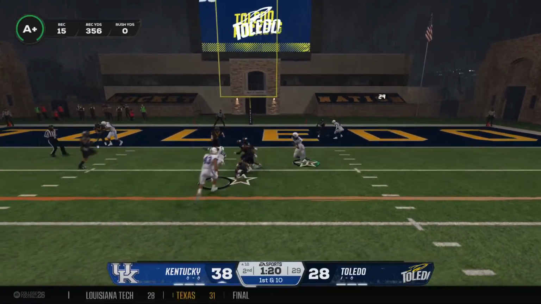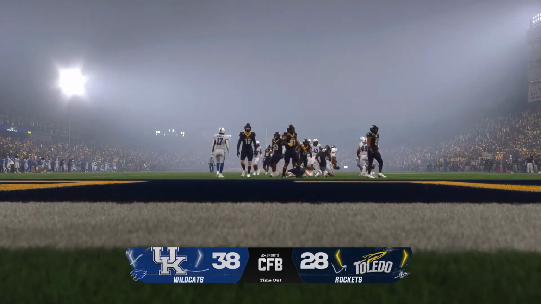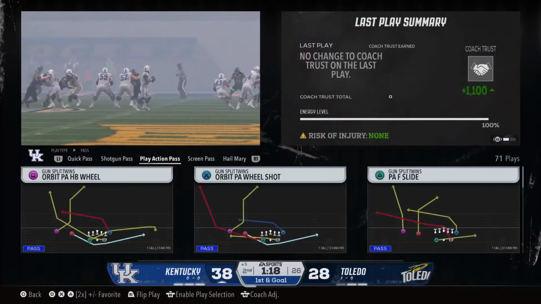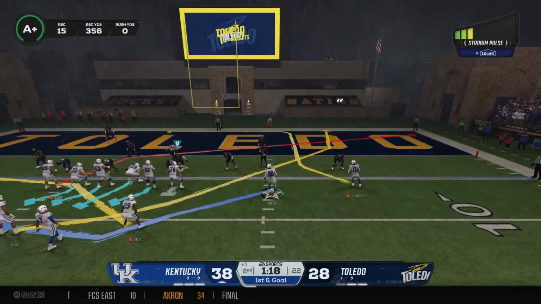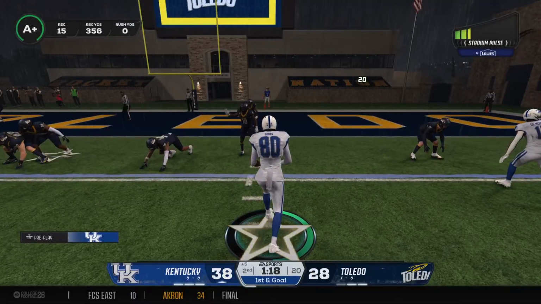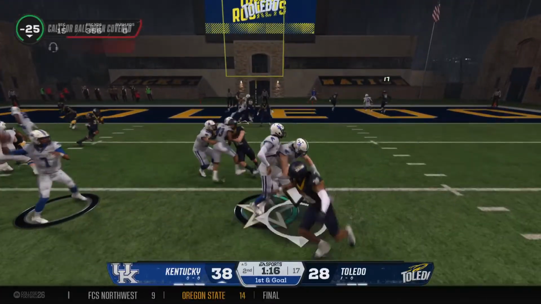Spits it out to the back. Finds his man. They make the stop at the 5-yard line, but they've got it first and goal. We got a timeout here late in the first half, and they'll try to get more points on the board before the break. This offense has been a juggernaut, and they have a chance to pad their total just before halftime.